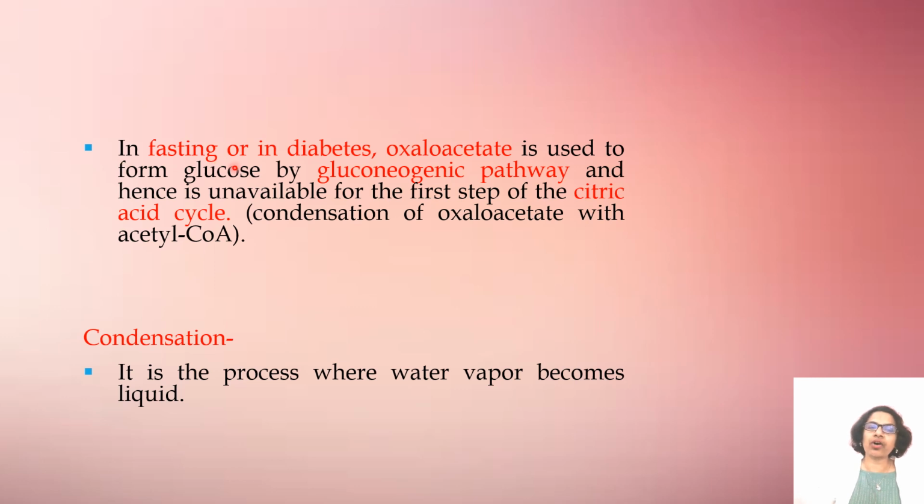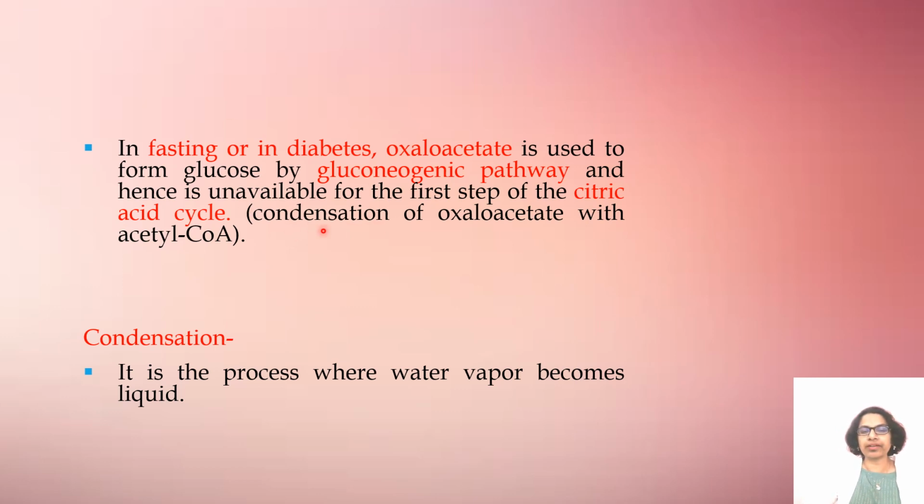Then in fasting or in diabetes, what is the condition? In the fasting condition or in the diabetic condition, oxaloacetate is used to form glucose by the gluconeogenic pathway, and hence it is unavailable for the first step of the citric acid cycle.